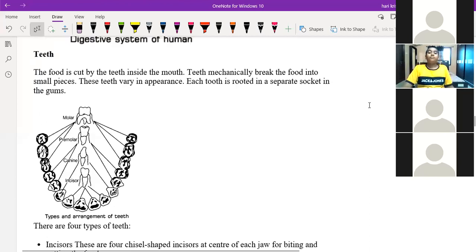So we have a total of two jaws in the mouth, the lower jaw as well as the upper jaw. The lower jaw and the upper jaw will contain 16 teeth in each case.